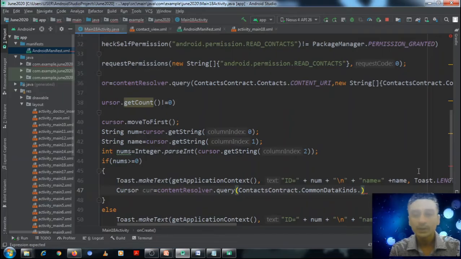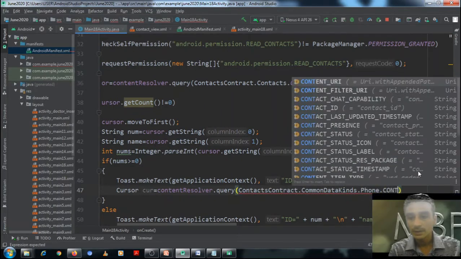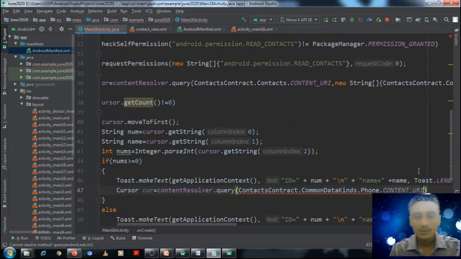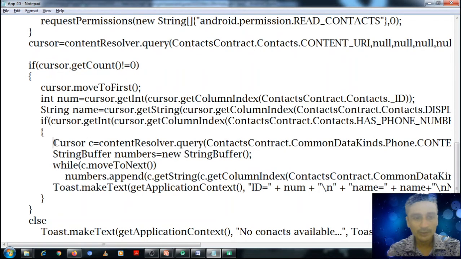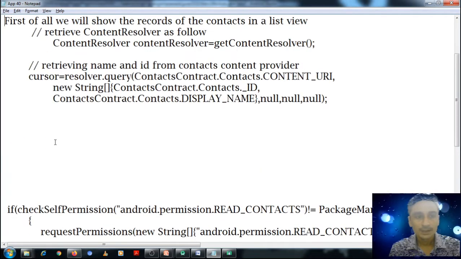Phone dot CONTENT_URI. Okay, so it is another table which we need to query for phone numbers. Okay, let me write this line here.